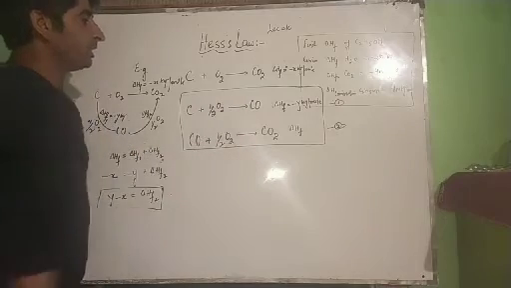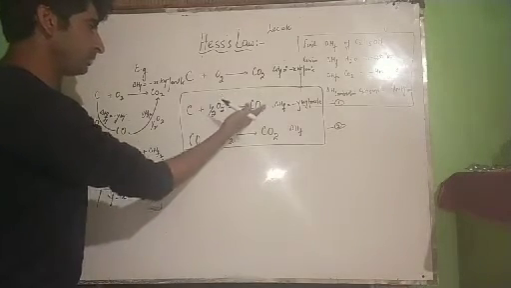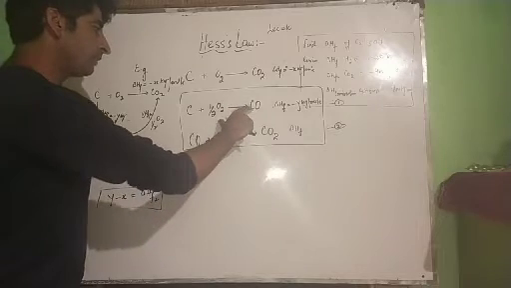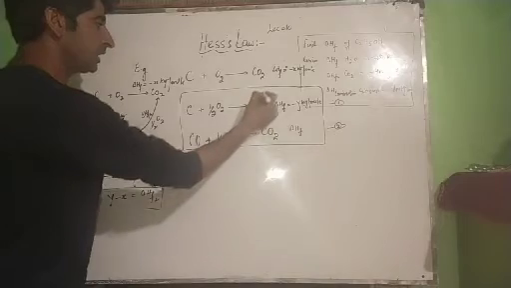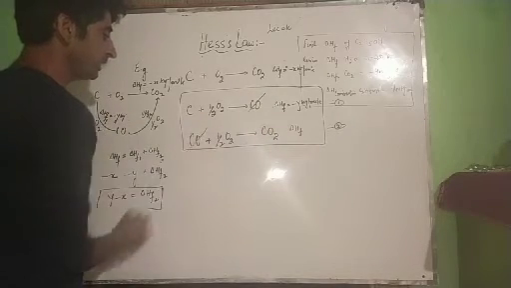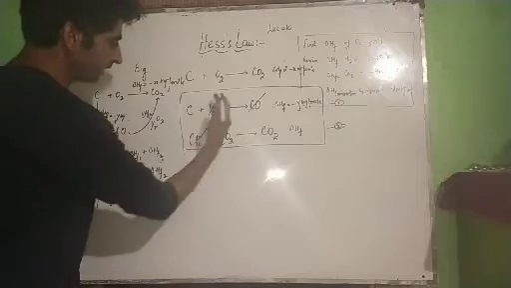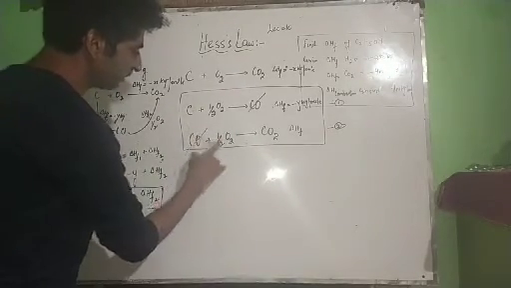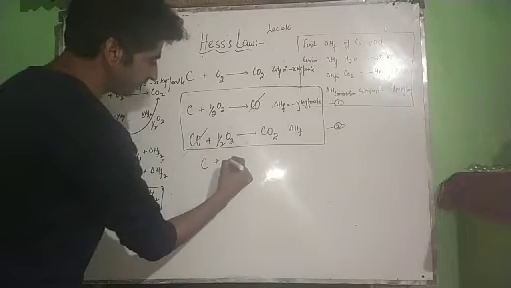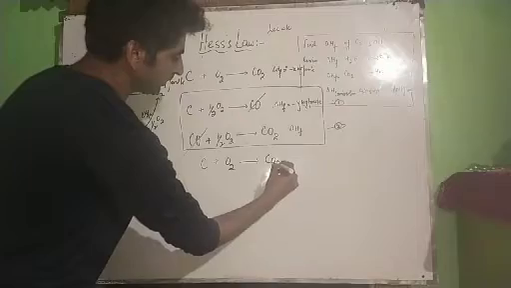Whenever you are adding or subtracting equations in thermodynamics or in chemistry, if there are same species on opposite sides, they get cancelled out. Therefore, this carbon monoxide and this carbon monoxide get cancelled out. What remains on the reactant side? Carbon plus half oxygen plus half oxygen. Half plus half is equal to 1, that's O2, and we get carbon dioxide.